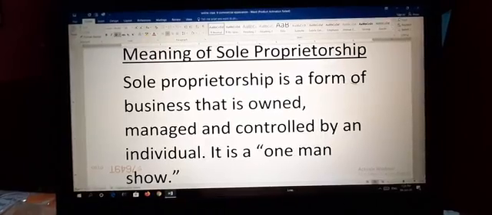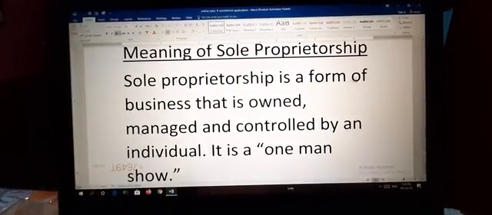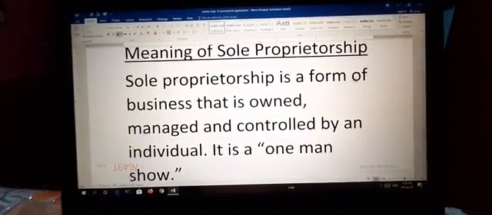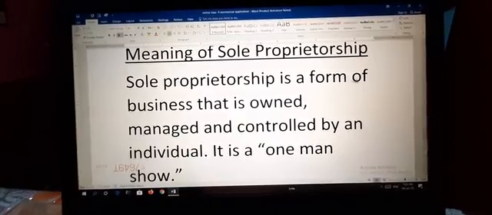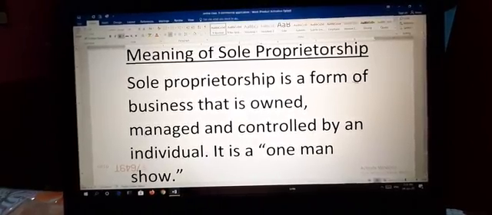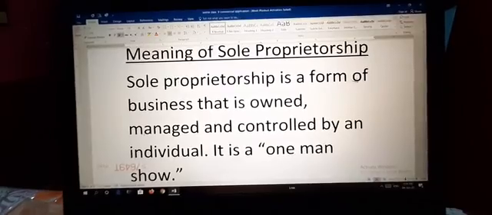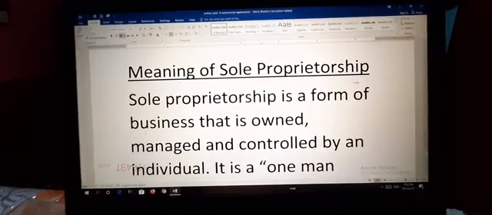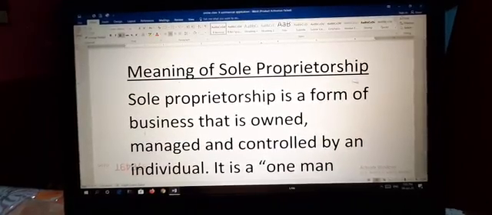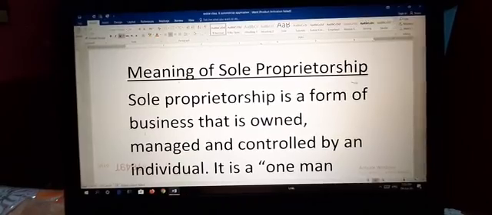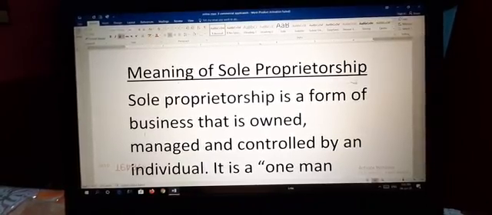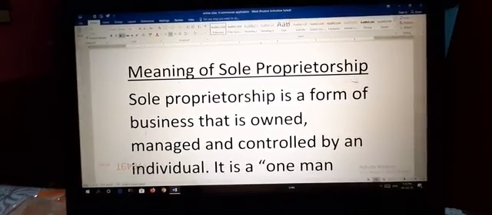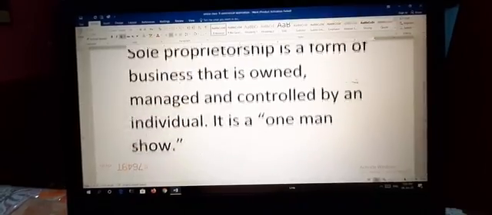Is it clear to all? We can take one definition. Sole proprietorship is an informal type of business owned by one person. This is the definition given by James Lumley. So I hope you understood the meaning of sole proprietorship. It is a form of business which is owned, controlled and managed by a single person, totally based on a single person. That is why it is called a one-man show.